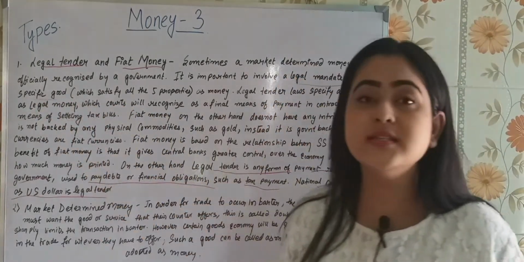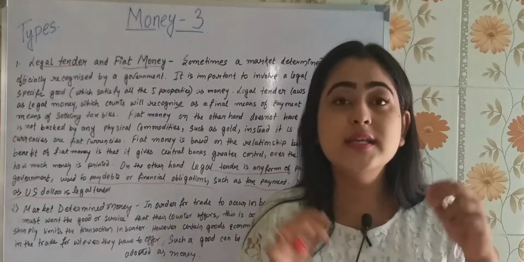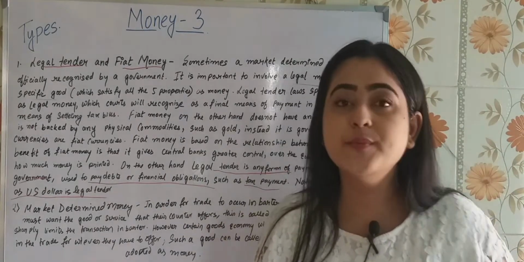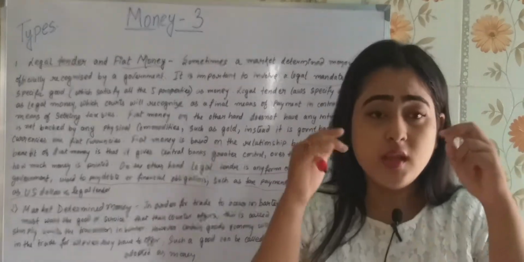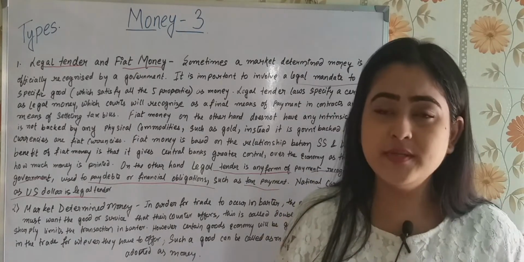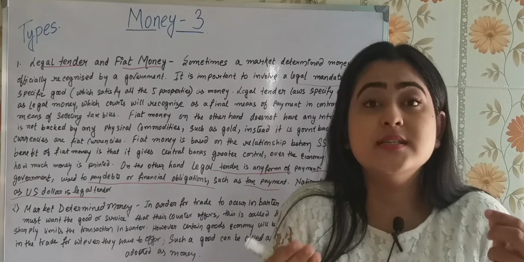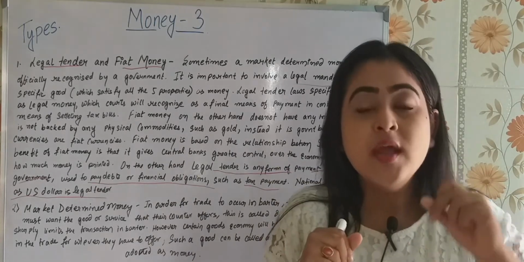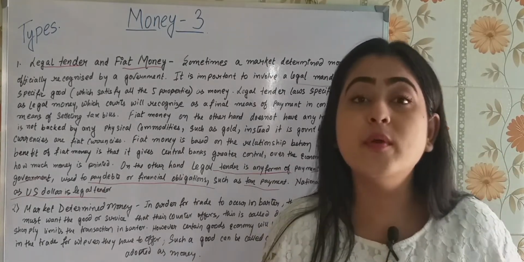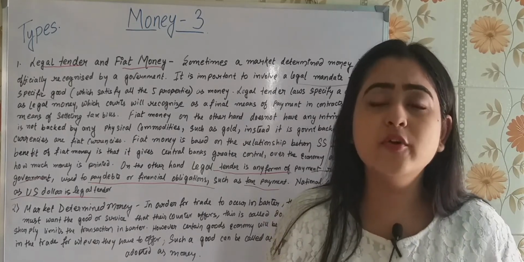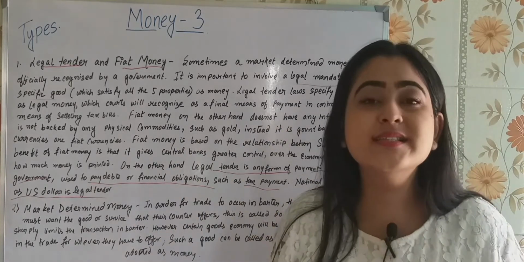Now what happens, suppose in a market it is recognized that gold coins or silver coins are going to be used, and the bronze coin has also been said to be usable. Now suppose the government had said this, and people have started using copper coins. In place of the bronze coin you are using a copper coin, so people are normally accepting it.